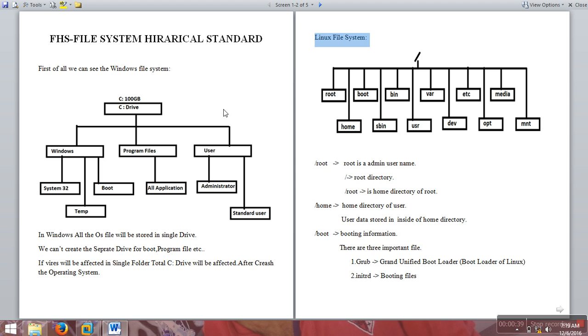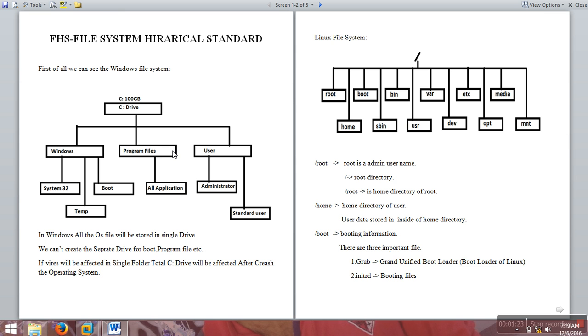But before that, we will discuss the Windows file system hierarchy. If you are installing the Windows operating system, it is stored in a single partition, C colon. All the booting files, system related files, application files and user related files will be stored under C colon only. If one of the accounts, a standard user or the administrator folder, is affected by a virus, it automatically affects the user directory, the program files and the Windows files. So the total Windows operating system will crash.